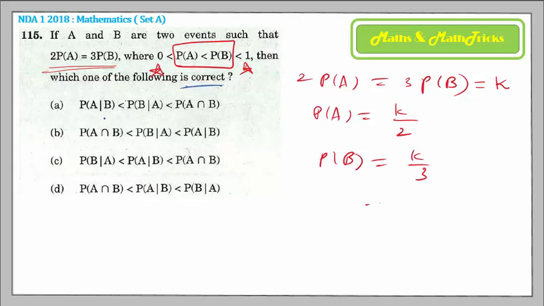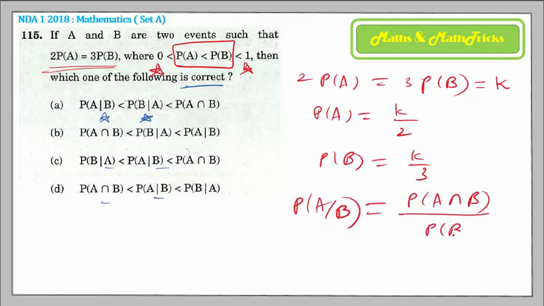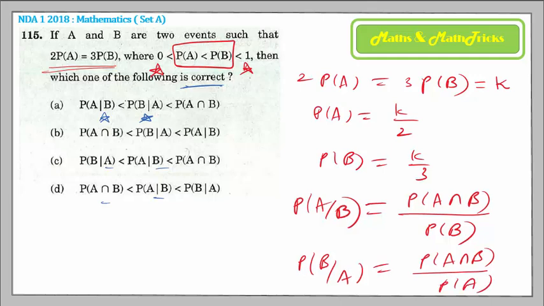You see, they spoke about A by B in most of the options, which is related to A intersection B. So quickly let us write down the formula of probability of A by B, which is equal to probability of A intersection B upon P of B. Isn't it so? And probability of B by A would be probability of A intersection B upon P of A. So both of them have P of A intersection B, so we can equate it. So you can see that we have the relation between P of B and P of A.